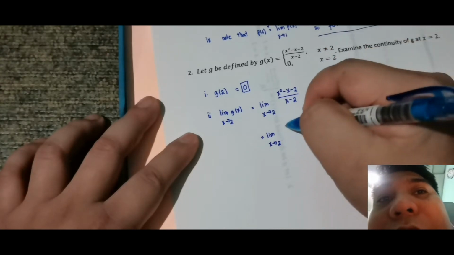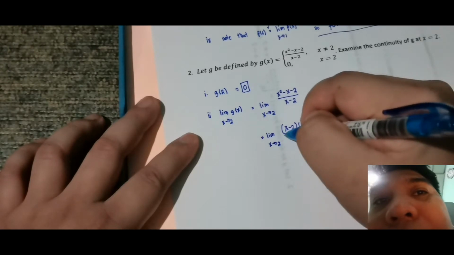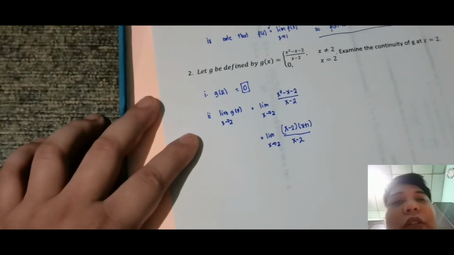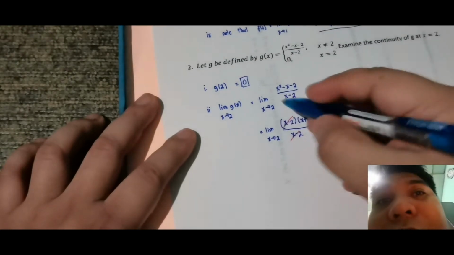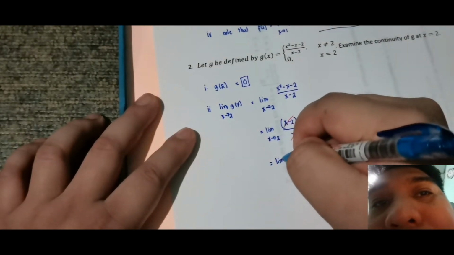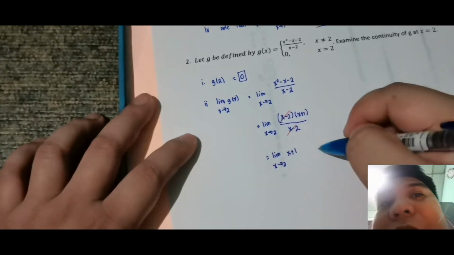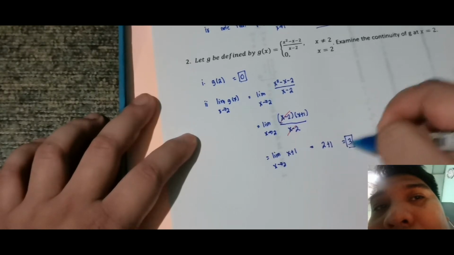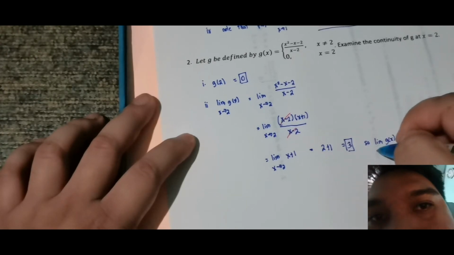Ang factor nito sa taas is x minus 2, then x plus 1, all over x minus 2. Then, pwede tayo mag-cancel na x minus 2 dyan. So, ito ay cancel. So, that is equivalent sa limit as x approaches 2 ng x plus 1. Then, substitute natin right away. That is only 2 plus 1 which is equal sa 3. So, limit of g of x as x approaches 2 exists.